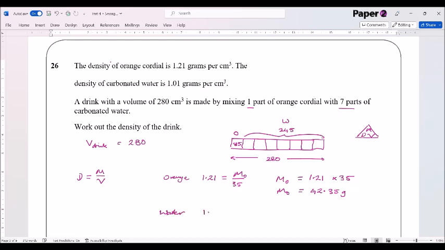Right, let's do the same for the water. Okay, that's 1.01 is equal to the mass of water divided by the volume of water.